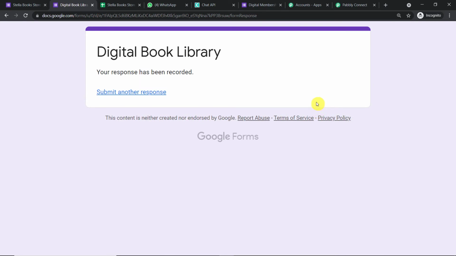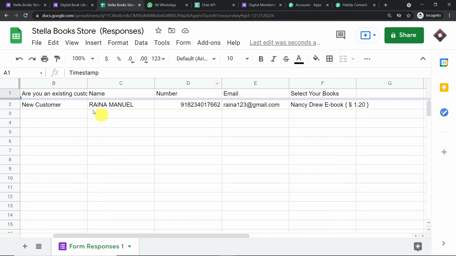Okay, so a submission has been made by a person called Reena Manuel. She has entered her email, her phone number and all those details. And most important, she has also entered her choice of the purchase. She has selected Nancy Drew. So let's have a look into the response that is collected by Google Sheets.